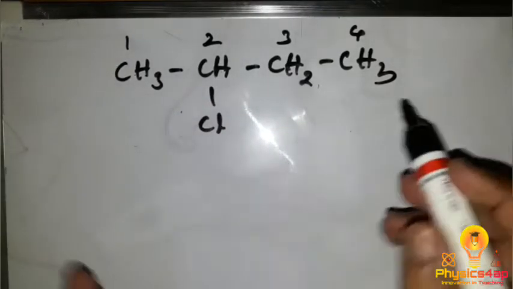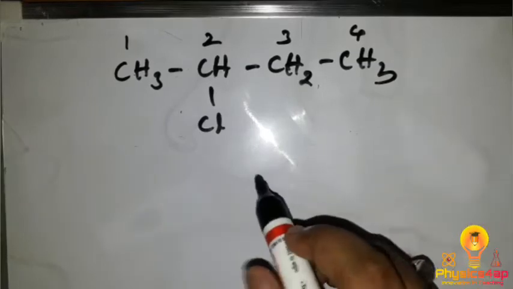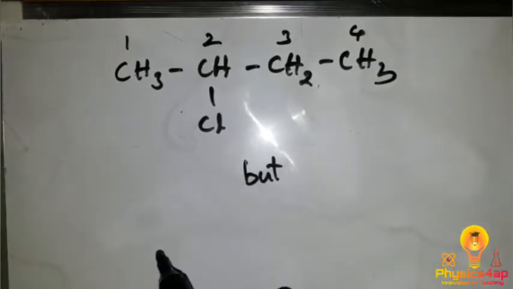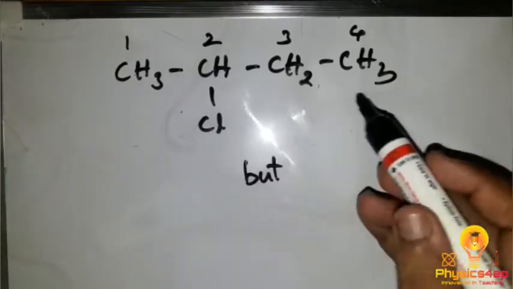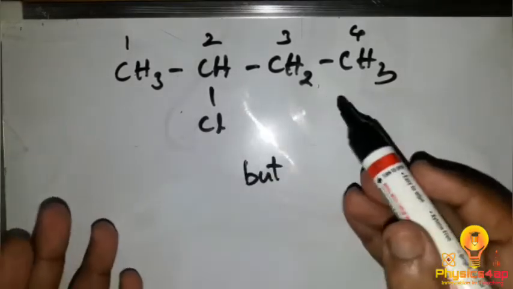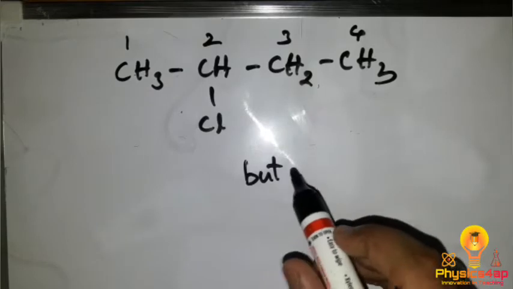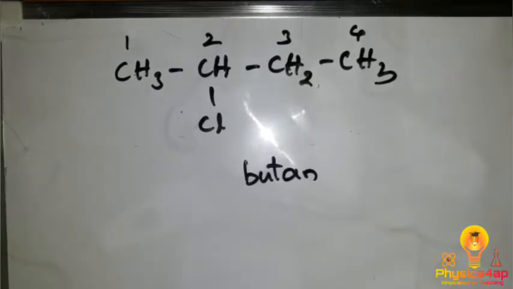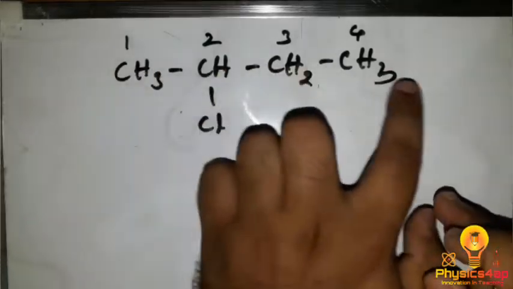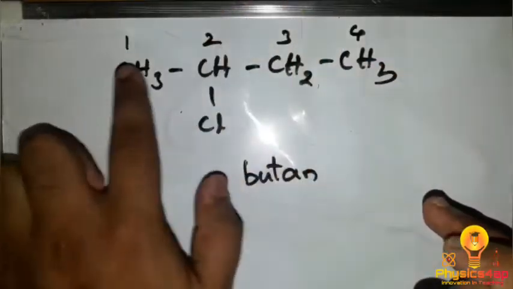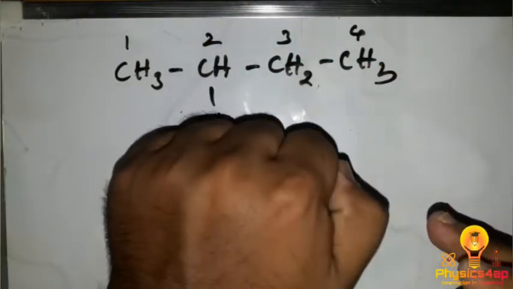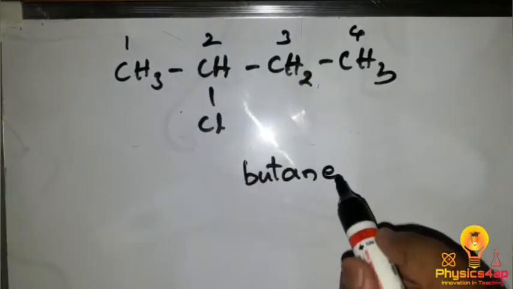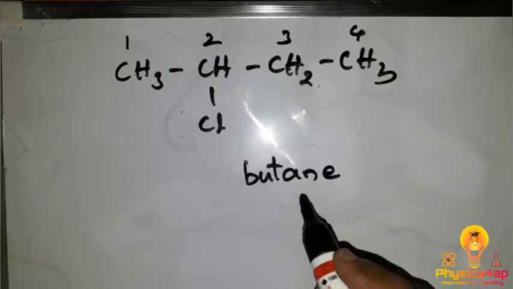Now as we have 4 carbons here, we write it as but, and all the hydrocarbons have single bonds over here. As they all have single bonds, we write it as ane, and the compounds present in this chain are all hydrocarbons, that is carbons and hydrogen, so we write it as e: butane.